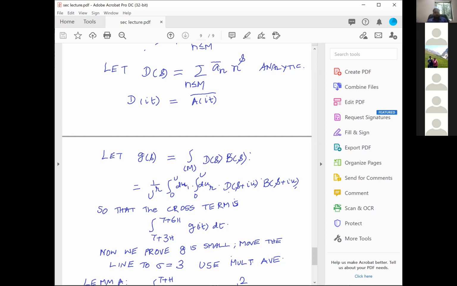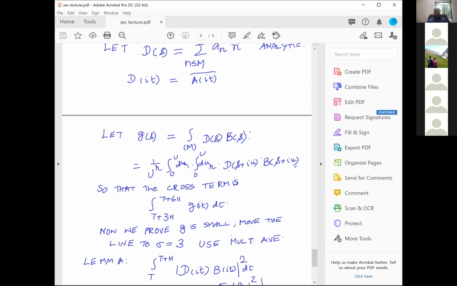And this gs is an analytic function. Since gs is an analytic function, I can now move it to the line 3, provided, of course, I can prove that the error term is small. Therefore, now we prove g is small, and then move the line of integration to sigma equal to 3 and do the multiple average.